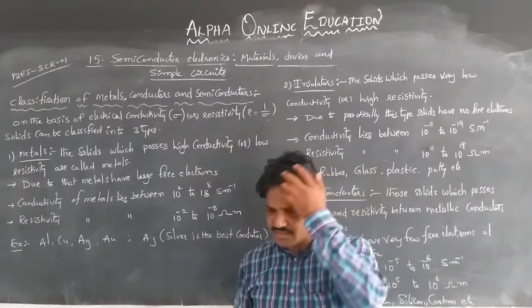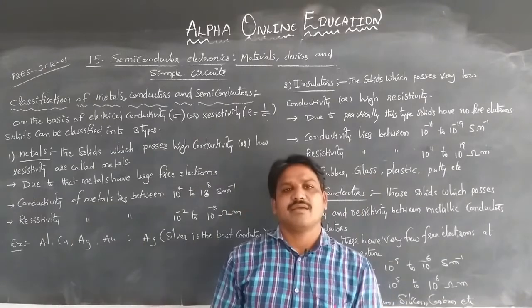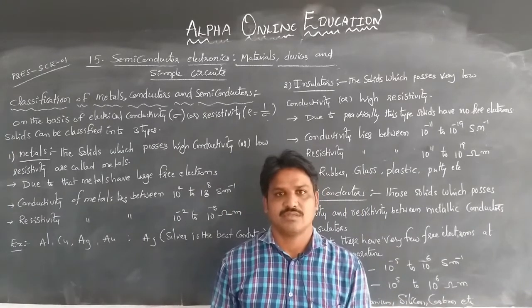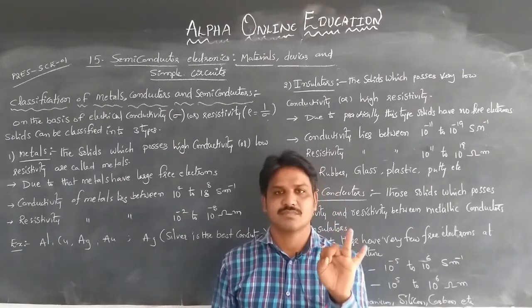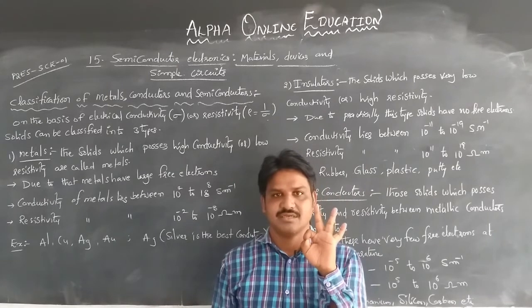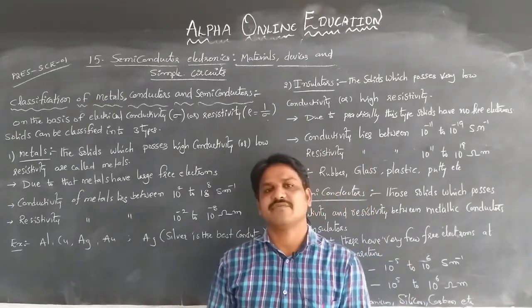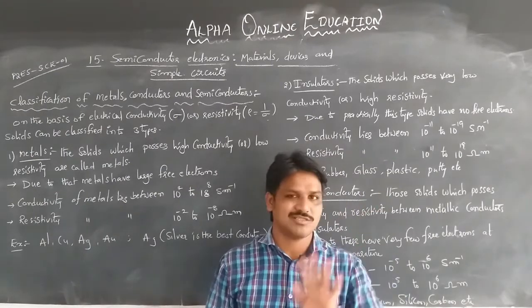First of all, the matter can be classified into three types. Those are solids, liquids and gaseous state. Can be stated three types. In that solids, liquids and gaseous, the free electrons can be easily moved through the solids, not from all solids.